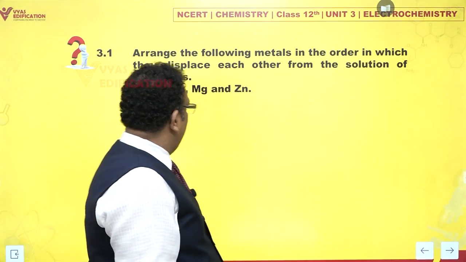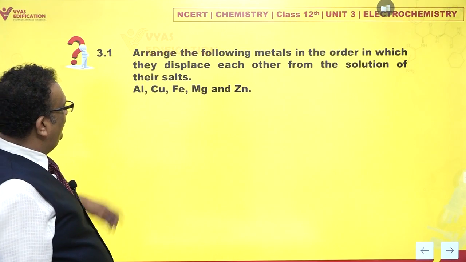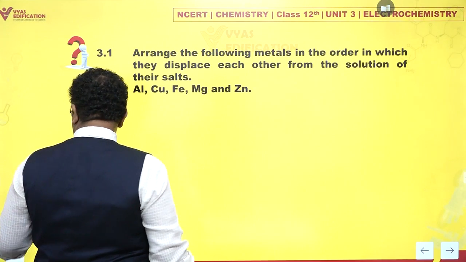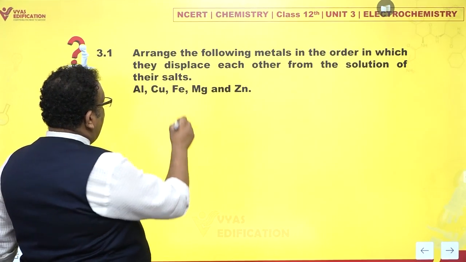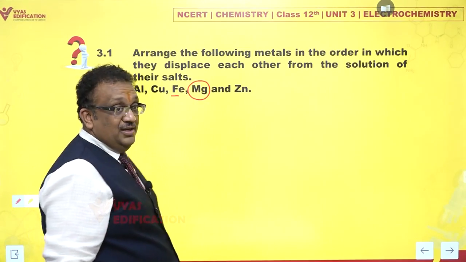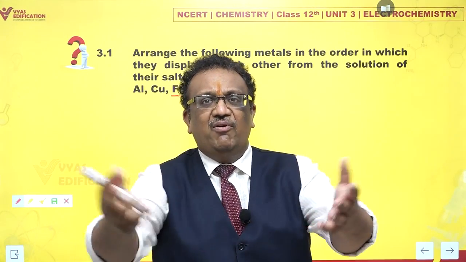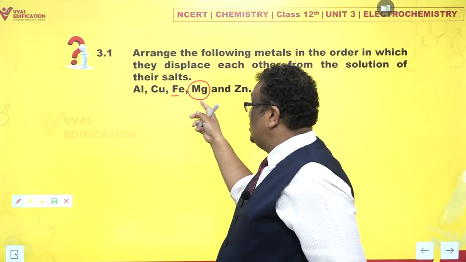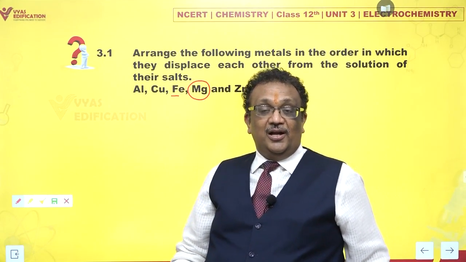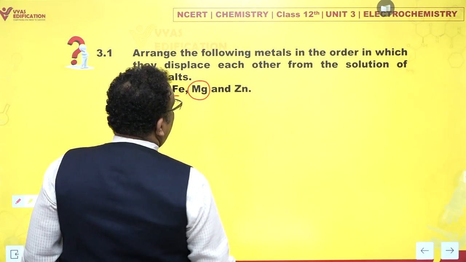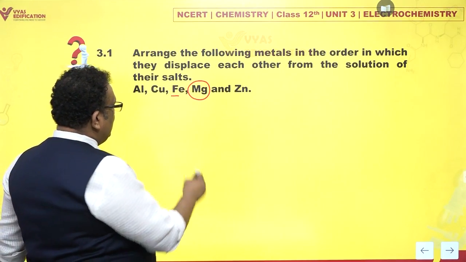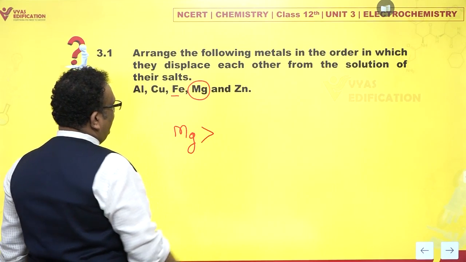Oh wow, and what is that? If you have copper, copper happens to be a noble metal. That means copper ions very easily get reduced to copper, and copper is a little difficult to oxidize to copper plus 2. Amongst the remaining ones, magnesium is an S-block metal. S-block metals are most reactive and they give away electrons most easily. So can magnesium displace the other metal cations from their salt solutions? Easily. So the order in which they displace, magnesium most easily displaces everything.